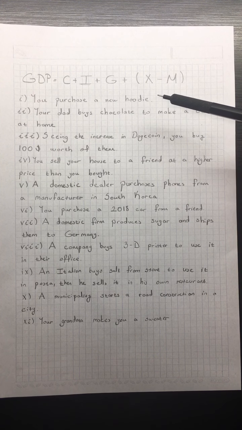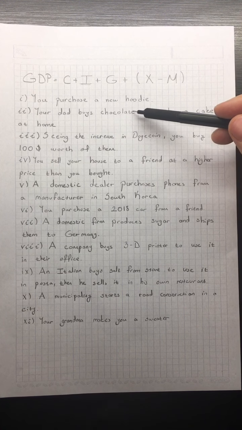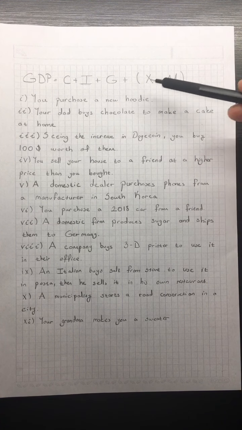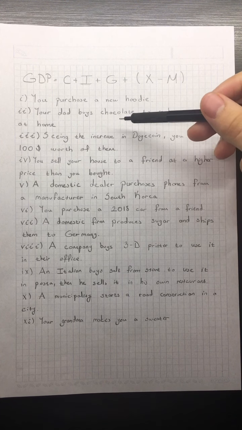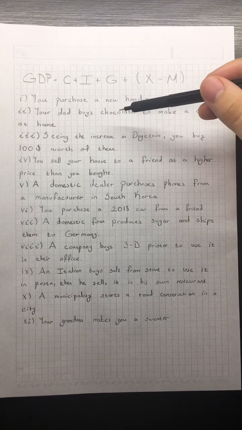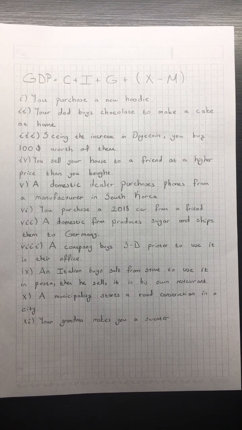Second, your dad buys chocolate to make a cake at home. In this case, your dad buys chocolate as a final good because even though he uses this chocolate to make something else, he is not making it for the market. He's not going to sell the cake, so we will not consider the chocolate as an intermediate good. We will consider the chocolate as a final good. So the value of chocolate will increase consumption, so GDP will increase.